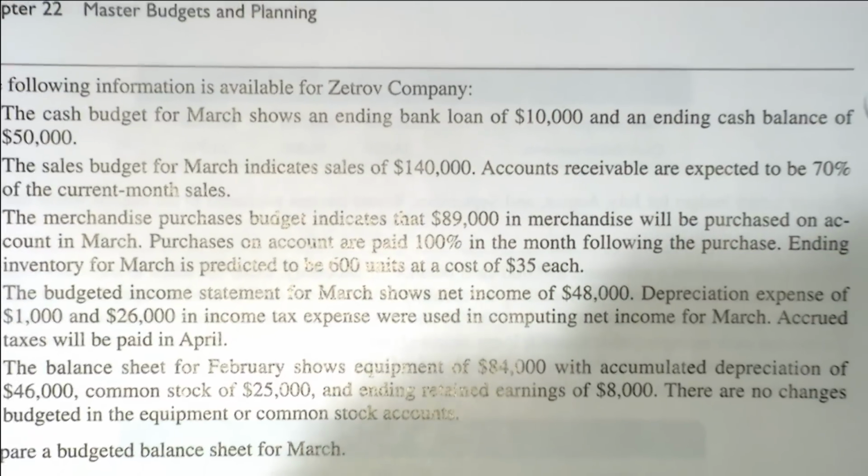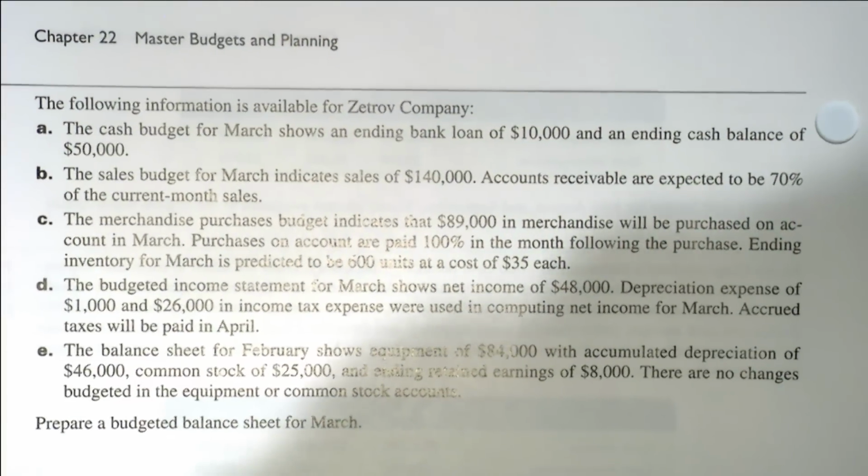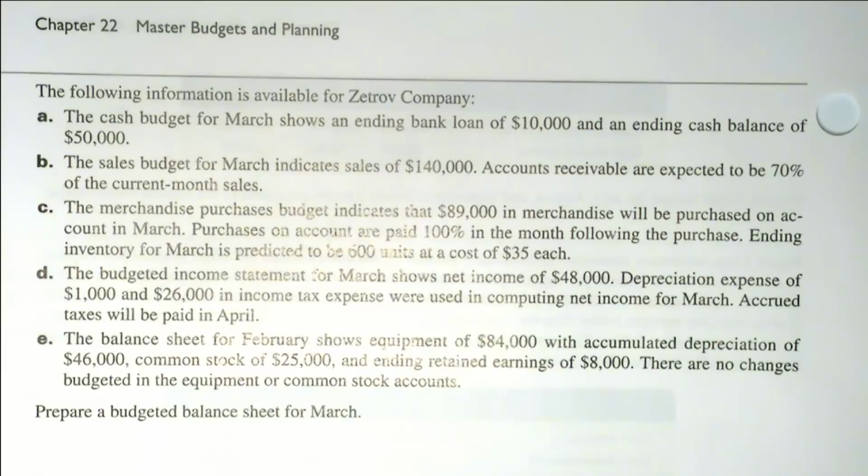Okay, now here is 22:17. Let me put it up in its entirety on the screen. And I'm going to do this one a little differently as far as presenting the answer.